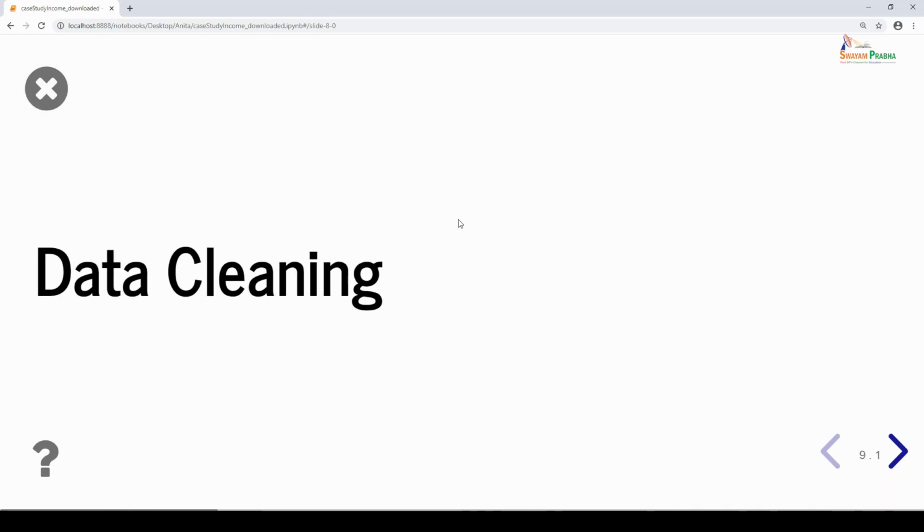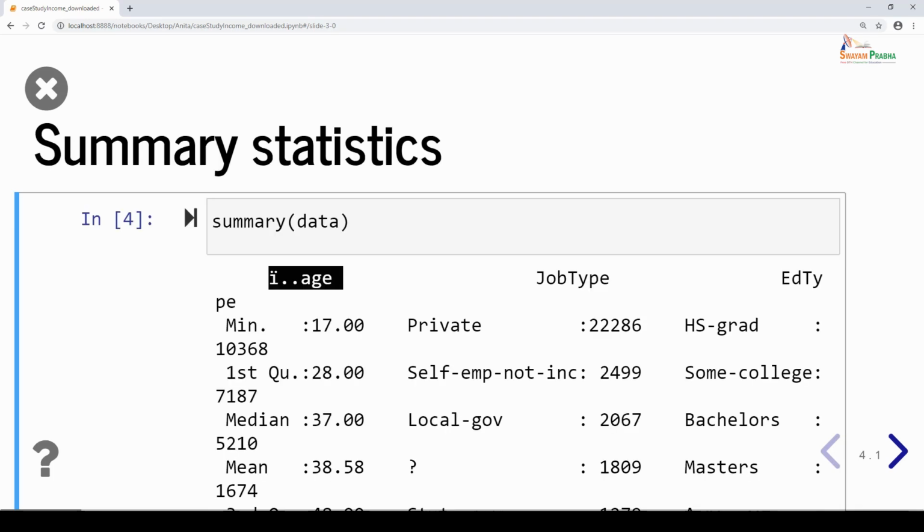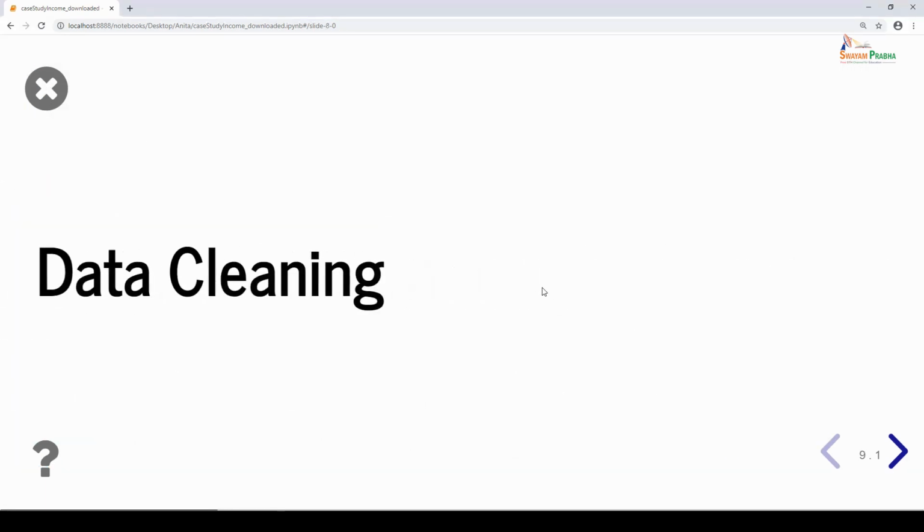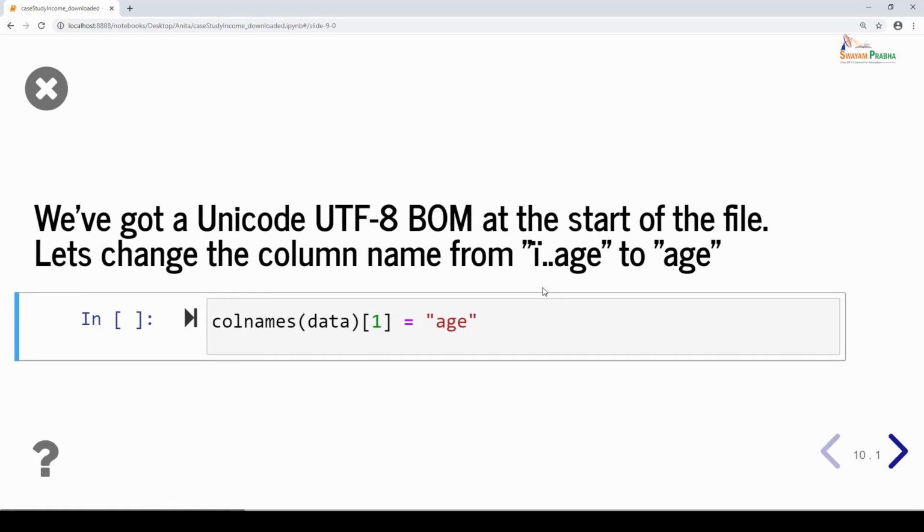So now let's go to the actual data cleaning part. When we read the data, the first variable, instead of age, has been read with extra characters. So now it's time to clean that as well. Basically, we've got a Unicode UTF-8 BOM at the start of the file. Let's change the column name. I'm accessing the first variable from the data.